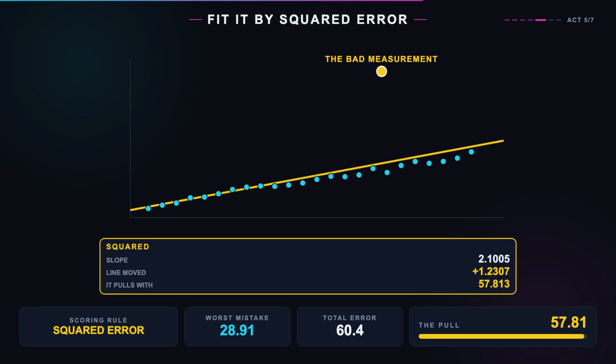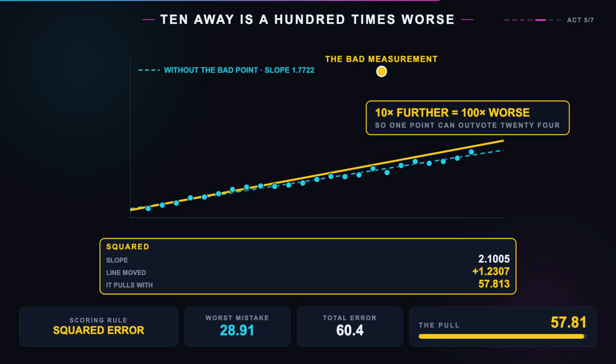Fit a straight line through them by minimizing squared error, and this is what you get. Slope 2.1. Now delete the bad measurement and fit it again. Slope 1.77. One point in 25 moves the entire line. Through the middle of the data, where every honest measurement lives, the fit is off by 1.23 because of a single number that was never real.